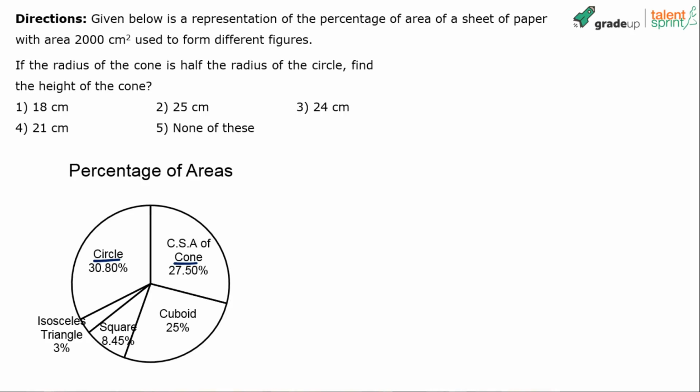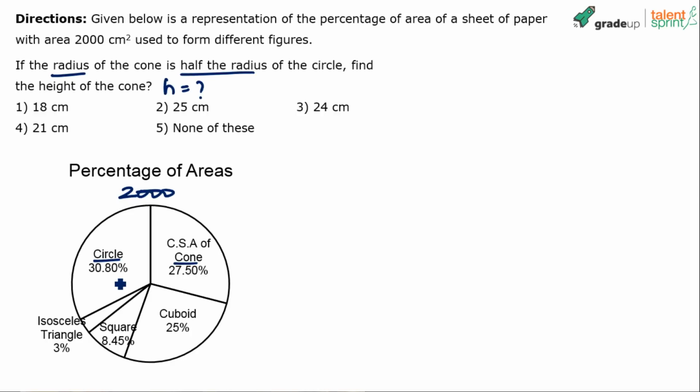So here we go. Here's the solution. See what it says. Now the question says that if the radius of the cone is half the radius of the circle, find the height of the cone, right? So we are supposed to find the height of the cone. H is equal to what? Now what is the equation given in the question? That the radius of the cone is half the radius of the circle, right? Let's first work on the circle. Here we know that the circle is 30.8% of what? 2000. Remember the total value is 2000.